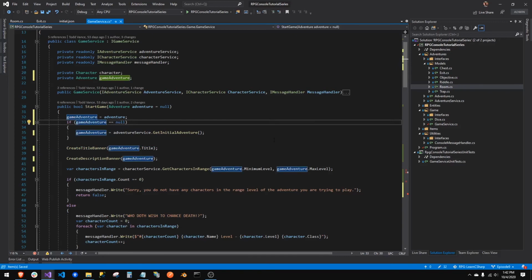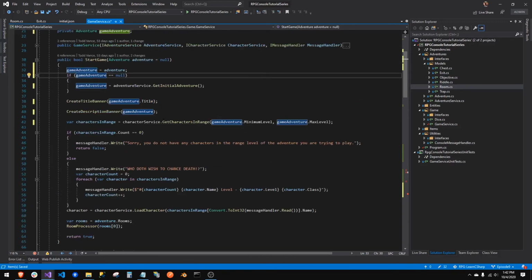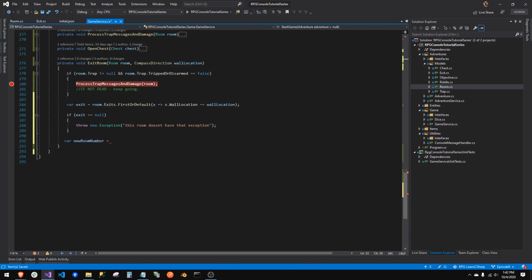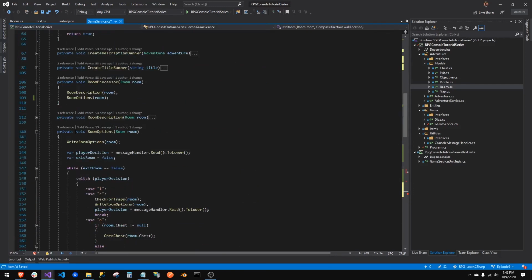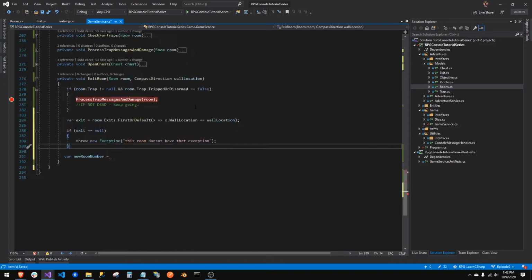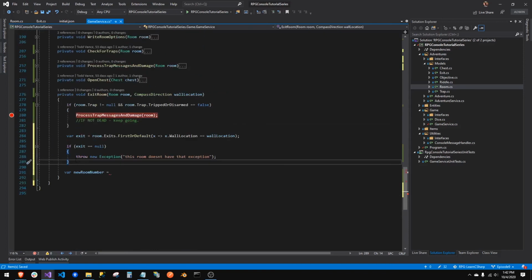And now we have a class level game adventure that we can use down here. So come back down here, and now we can say we want to do the room processor. We want to do room description. So we're going to do the room processor, which is the description and the options, and we know which room we want. We've just got to find it. So let's actually go find it.